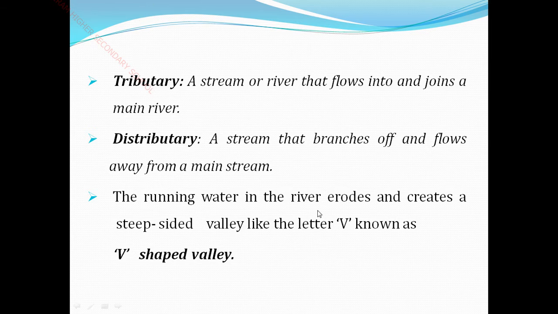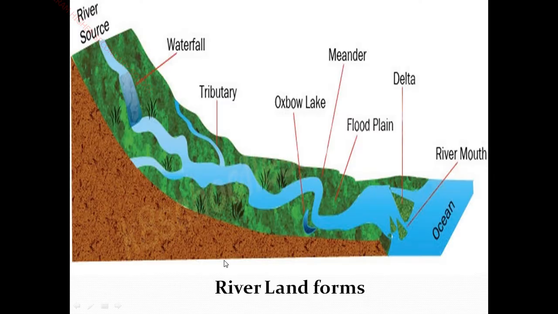The running water in the river erodes and creates a steep side valley like the letter V, known as a V-shaped valley. You see, I show in the picture.